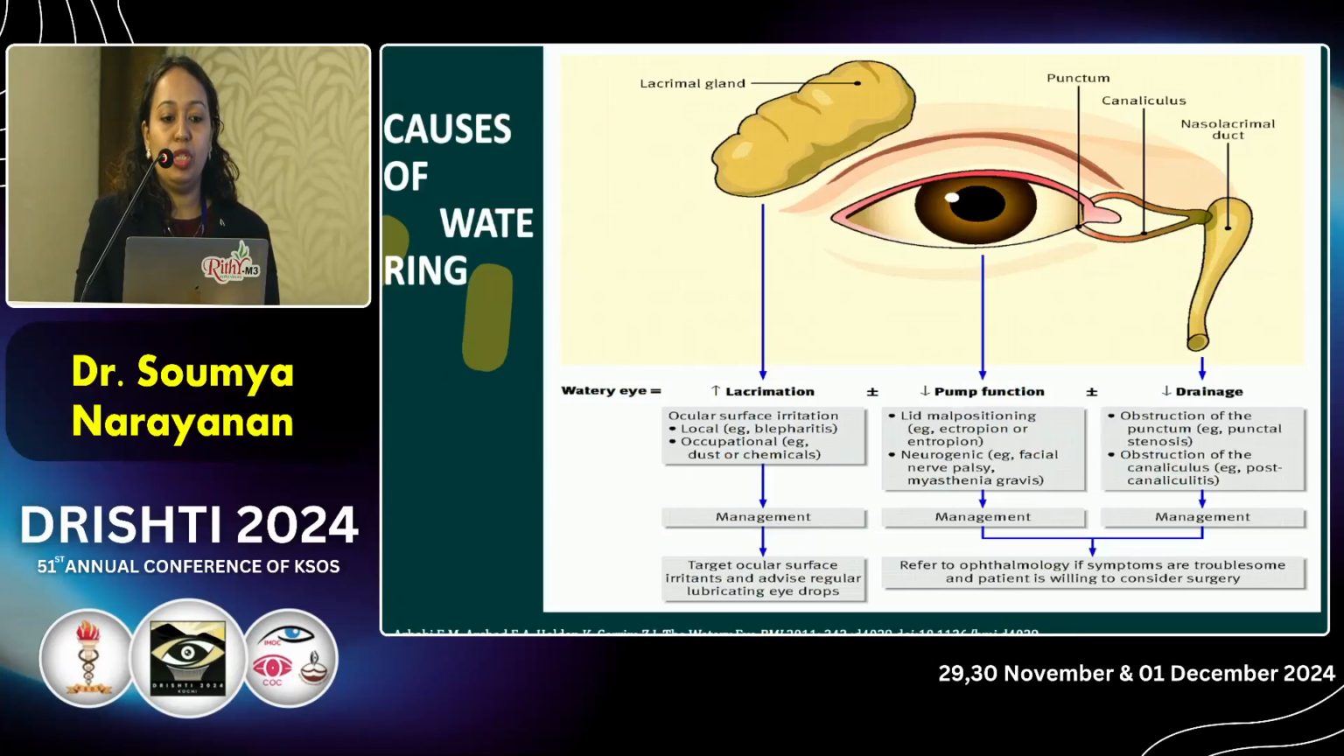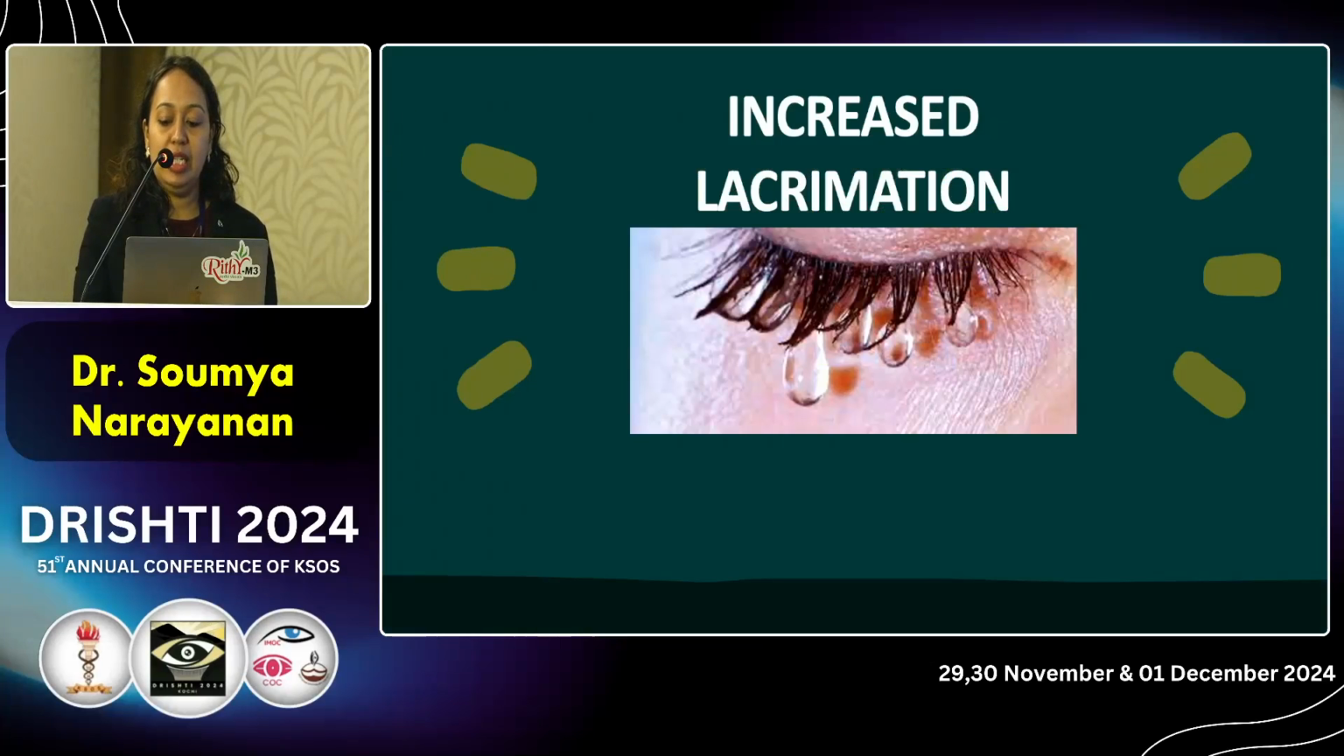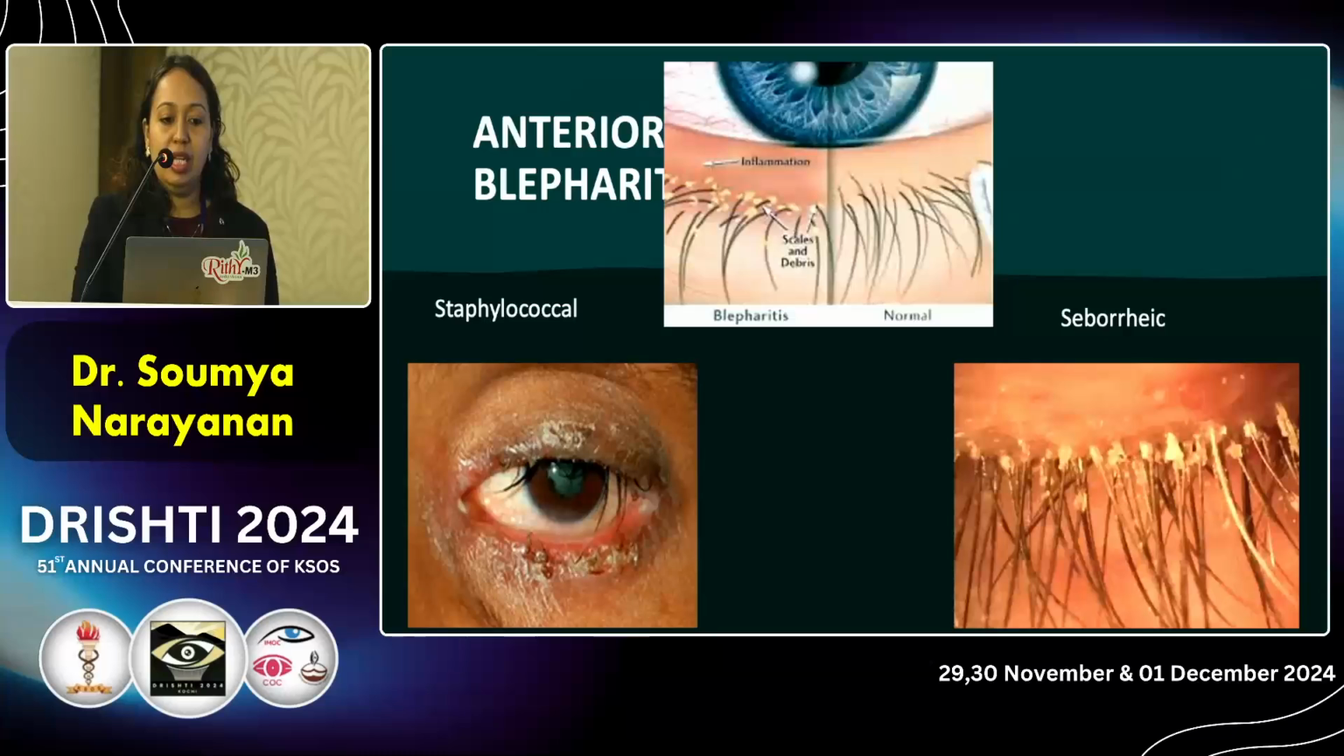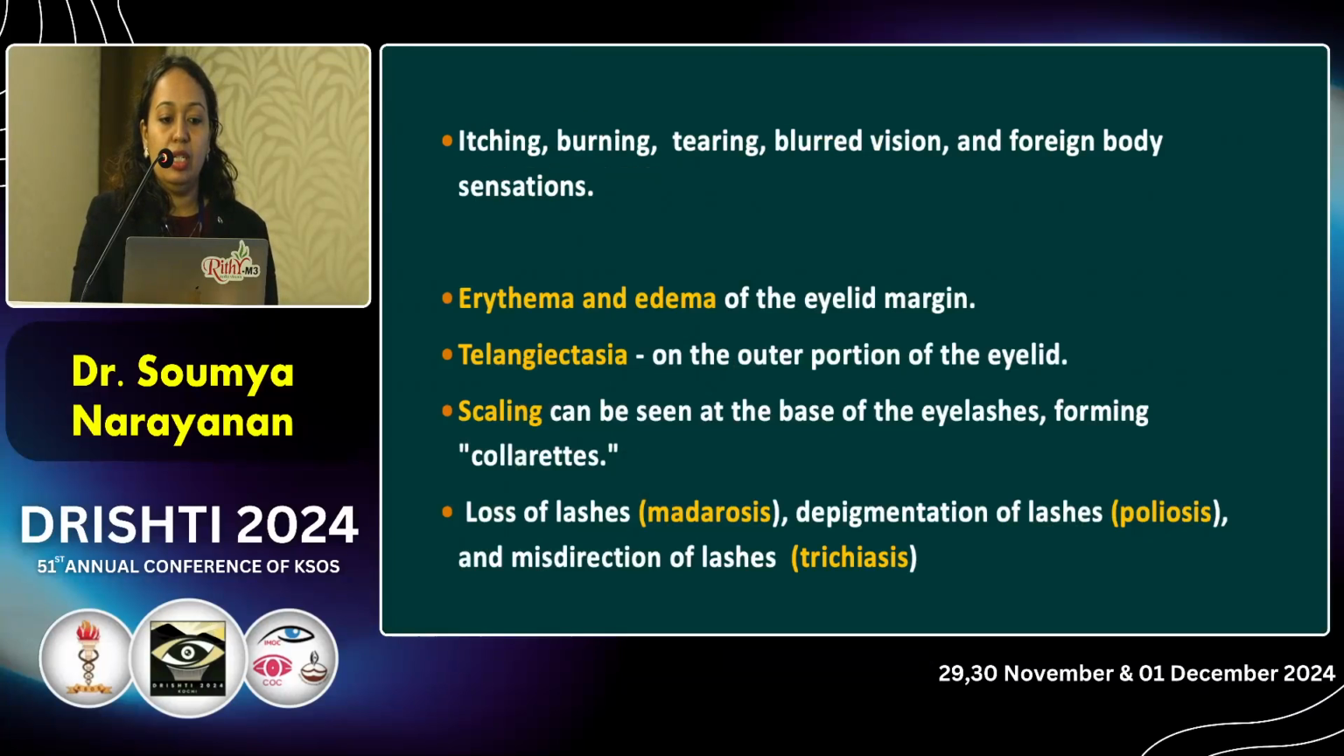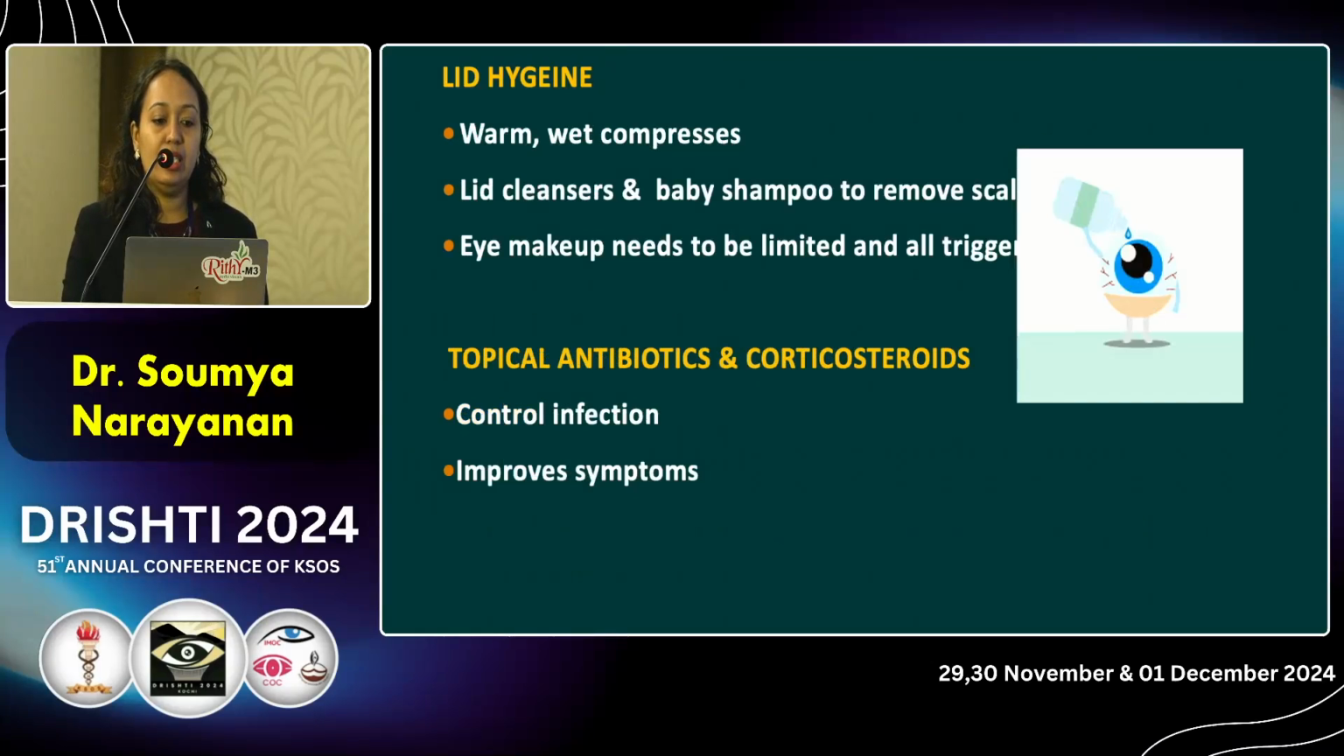So what are the common causes of watering? It can be either increased lacrimation, lacrimal pump failure or obstruction in the drainage. About increased lacrimation, it can be due to anterior blepharitis, either staphylococcal or seborrheic. The signs include erythema, edema, telangiectasia, scaling of the lid margin, madarosis, poliosis or trichiasis. Maintaining lid hygiene is a must, and topical antibiotics and corticosteroids will help to control the infection and improve symptoms.